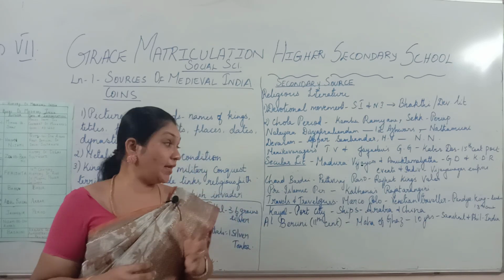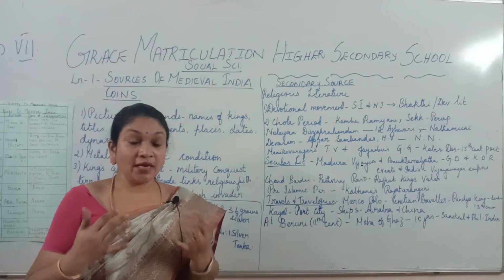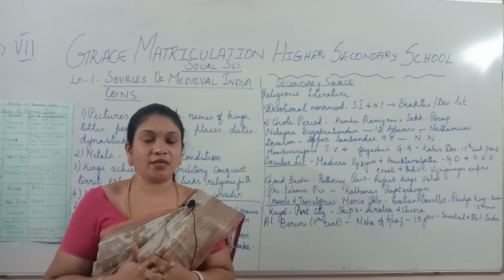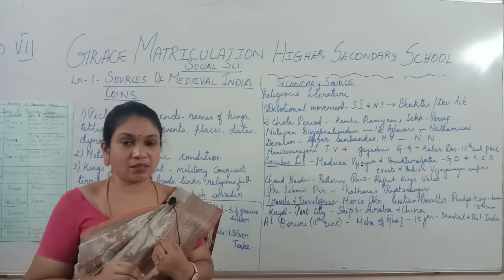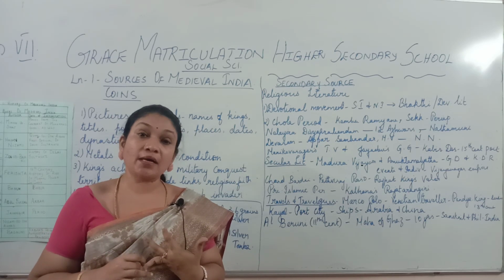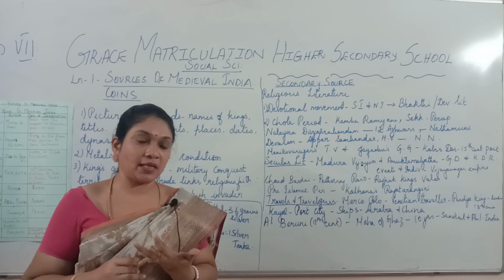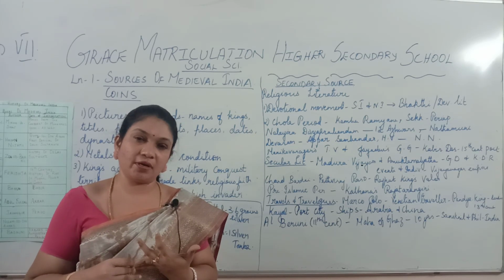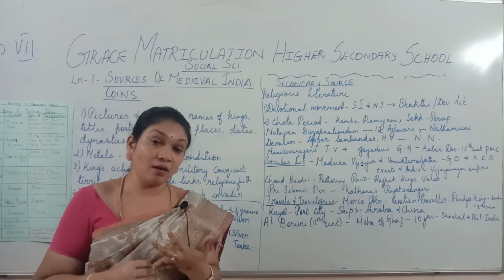When he came to India, the caste system was prevalent in India. So he wrote about the caste system and also sati. Of course, I think you know about the practice of sati. Sati means that in those days the girls got married at a very young age.